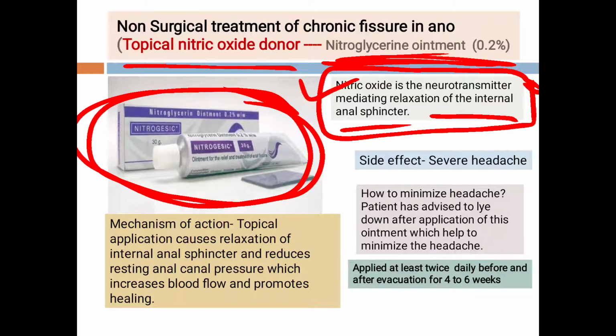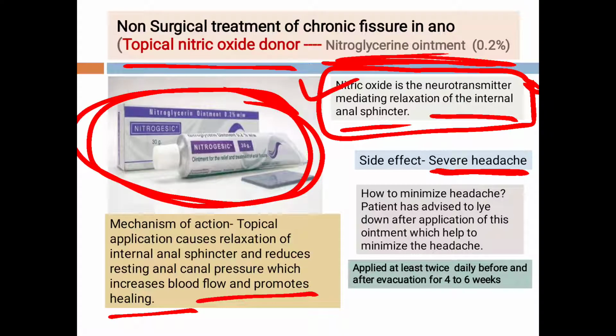The topical application of nitroglycerin causes relaxation of the internal sphincter because it is a nitric oxide donor, and it reduces the resting anal pressure, which increases blood flow and promotes the healing. That means we are breaking the cycle. We are relieving the spasm of the internal sphincter, and once the spasm is relieved, there is a decreased resting anal pressure, and because of the decreased resting anal pressure, there is an increased blood flow. The perfusion is more.